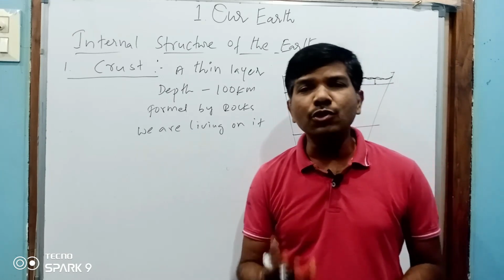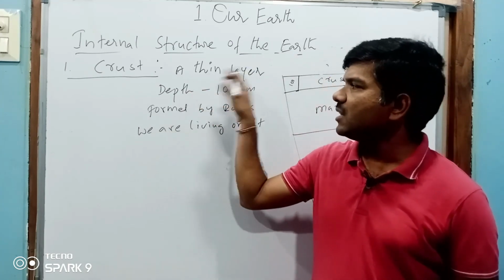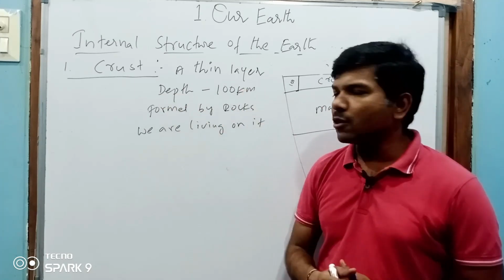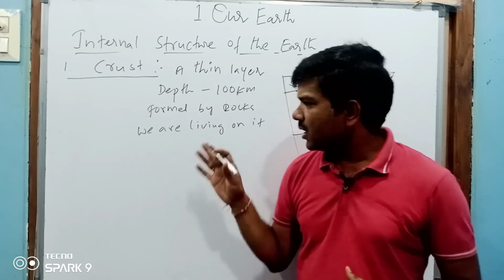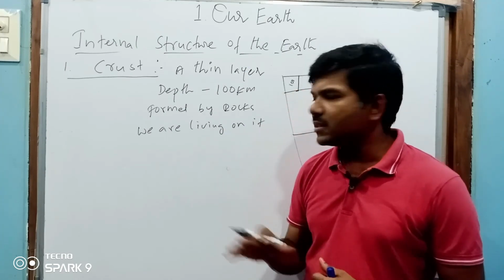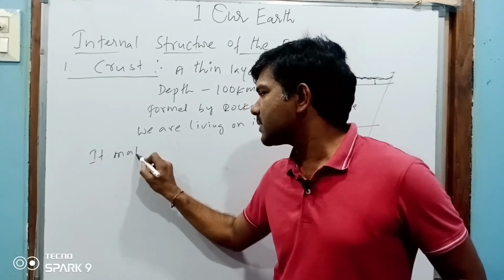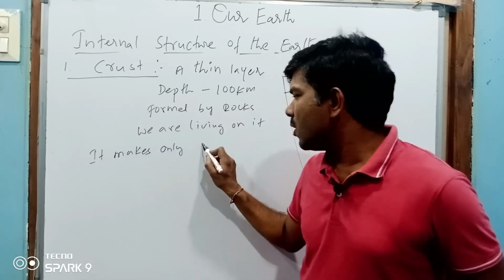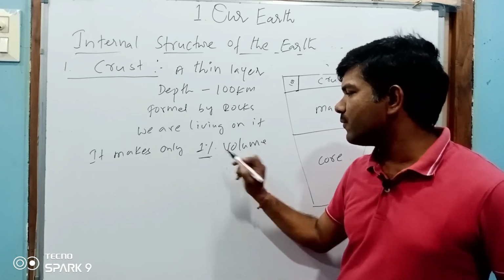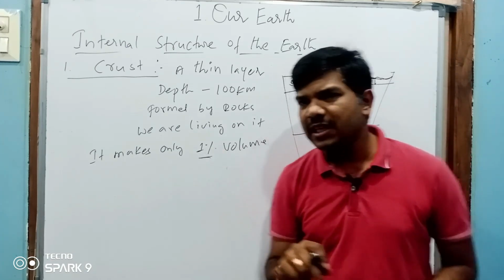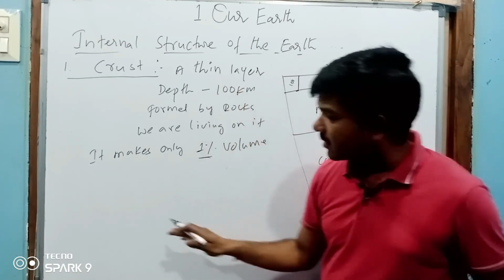If they ask you to write 4 or 5 points, you write about the crust. It is a thin layer. The depth of the crust is 100 kilometers. It is formed by rocks. We are living on it. Simple. You can write: it consists mostly of rock, and it makes up only 1% of volume. The percentage of crust is only 1%. So these are the 5 important points. I can write one more point.